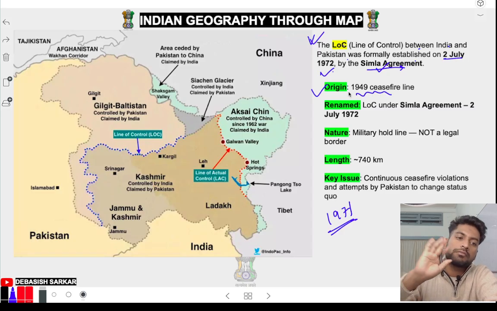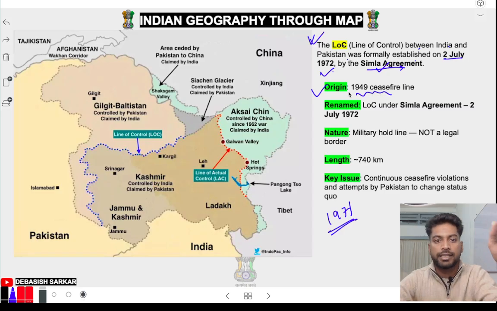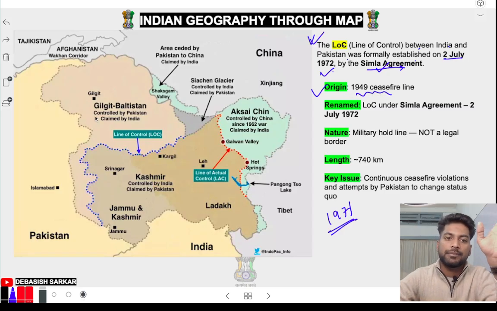In 1949, after independence, we started fighting with Pakistan only. That time the ceasefire line was there, like Pakistan entered till this point and that was the ceasefire line. But it was renamed in 1972 after the Indo-Pakistan war. In that war we liberated Bangladesh. After that it remained. Renamed in 1972, so you can write renamed in 1972.